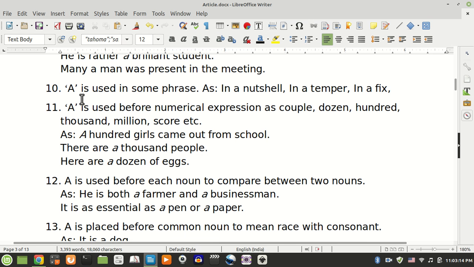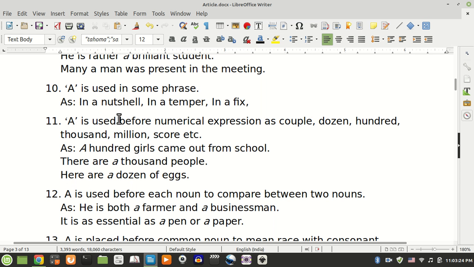Rule 10. A is used in some phrases, as in a nutshell, in a temper, in a fix. Rule 11.